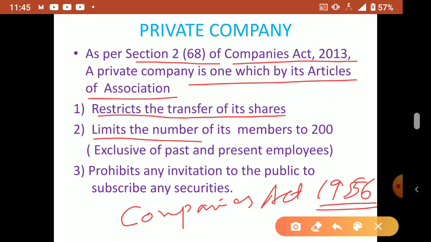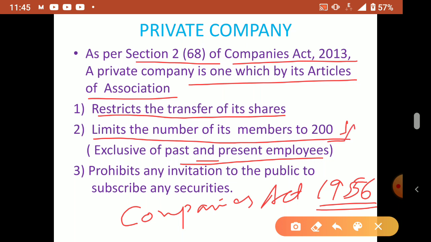Then it limits the number of members, now 200. This is the new latest number, remember. Okay, the maximum number of members in a private company is 200, exclusive of past and present employees. So employees are not counted in this. Whether they are past employees or present employees, they will not be counted. Otherwise the maximum number of members is 200.